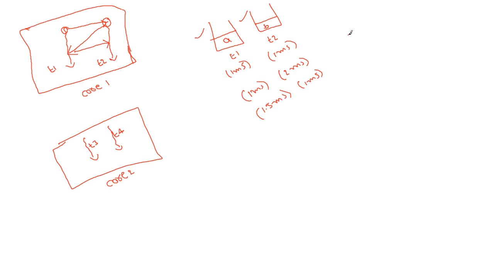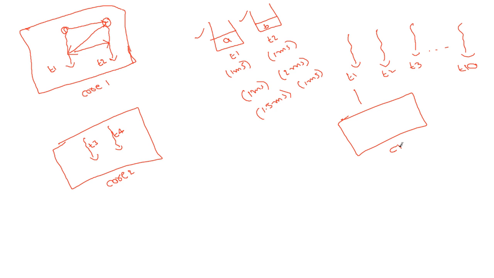Suppose in my application there are some threads, T1, T2, like this. Now say there are 10 threads. T1 came first to the CPU and is executing.